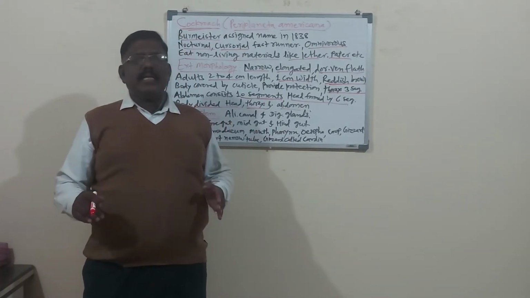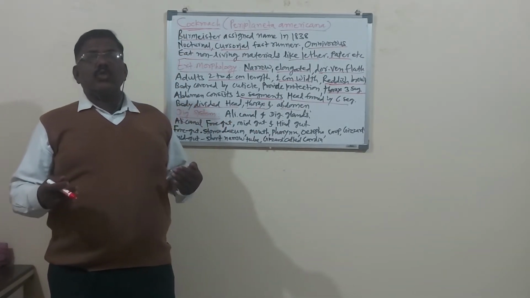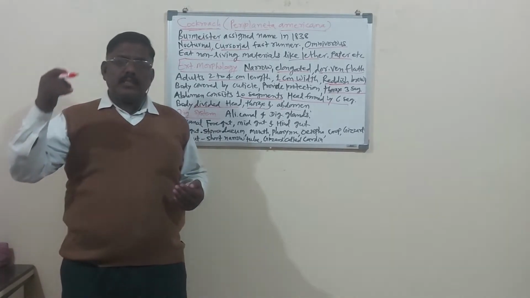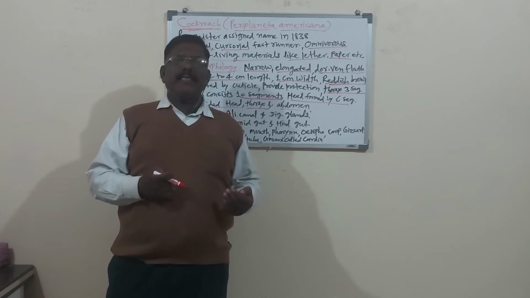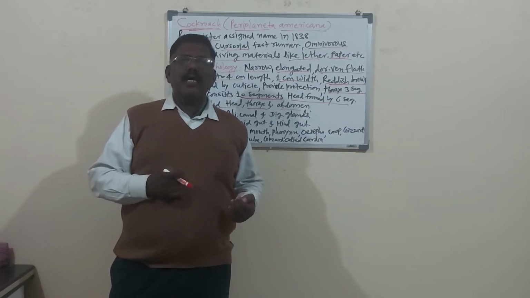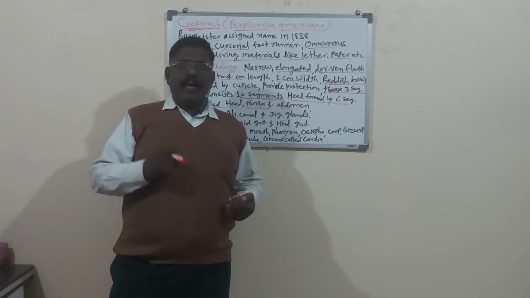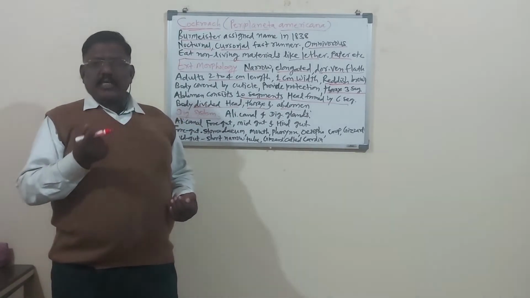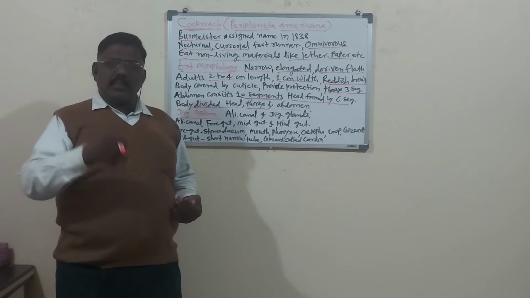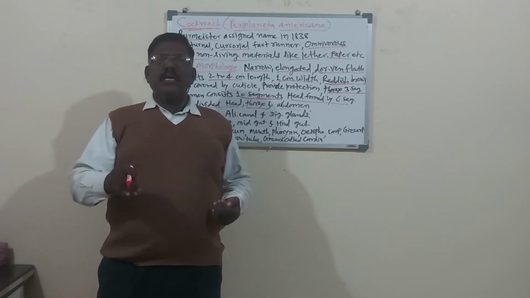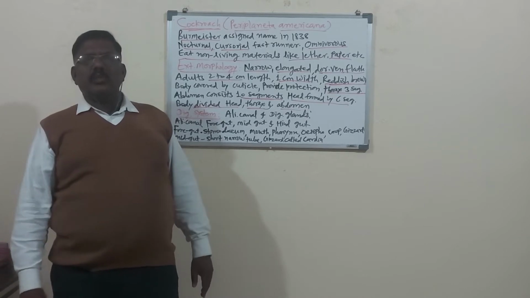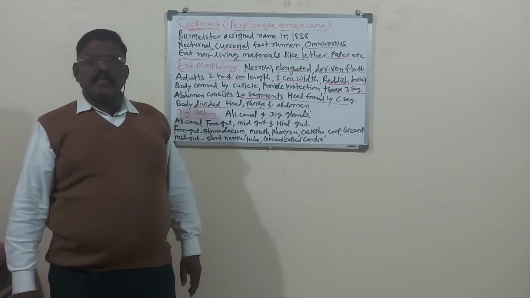One is the alimentary canal and the second is the associated glands, that is the digestive glands, which are in association with the alimentary canal. That's why they are also called associated glands. These glands secrete enzymes that mix in the food and make the food easy for digestion. So these glands are also called digestive glands because of their secretion.